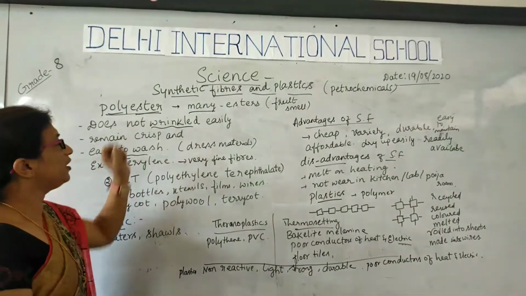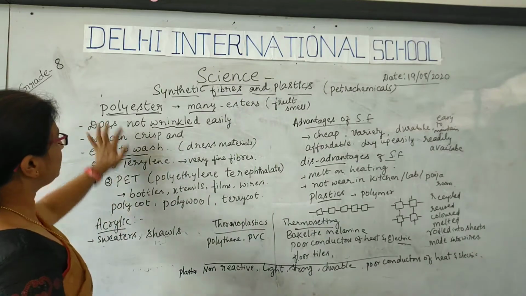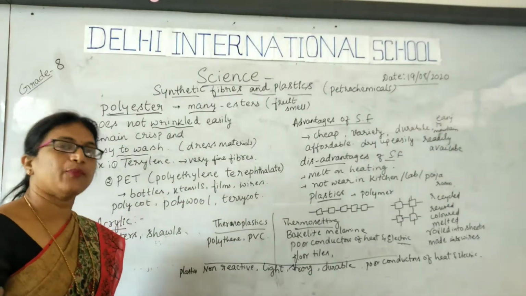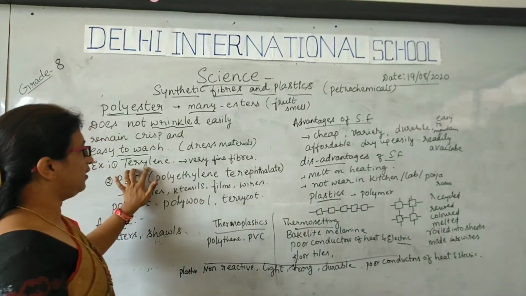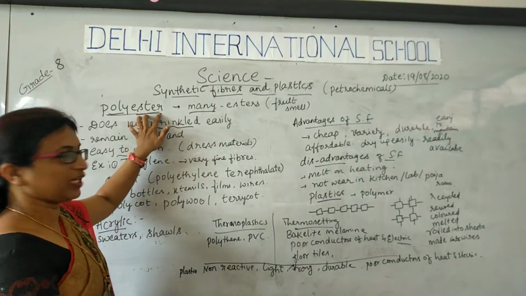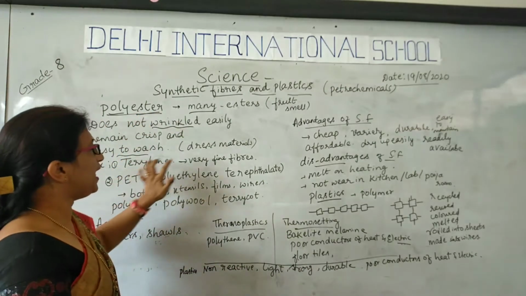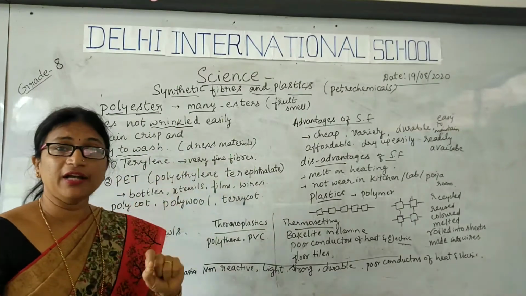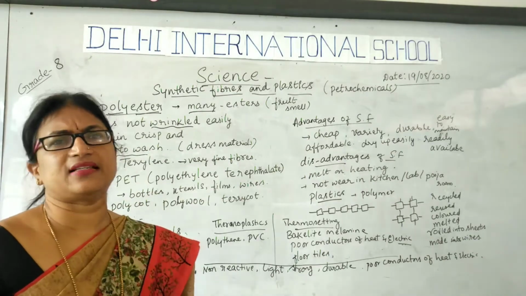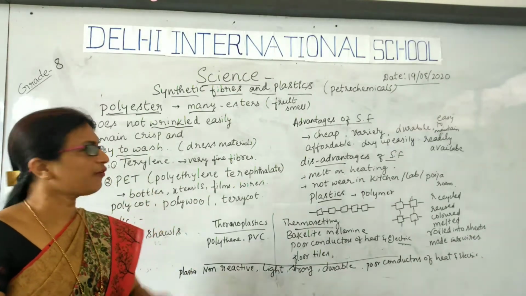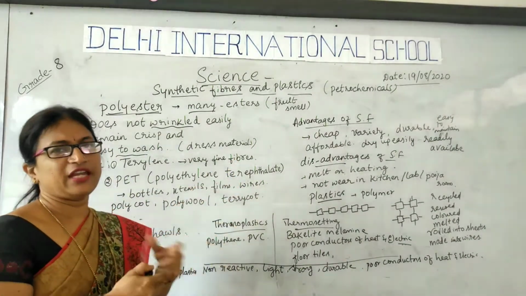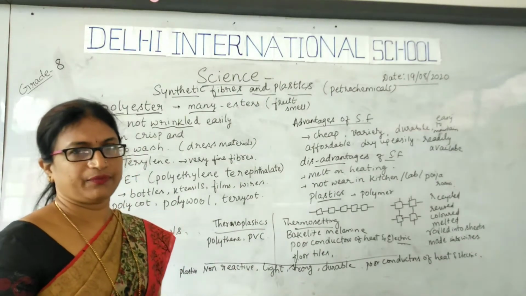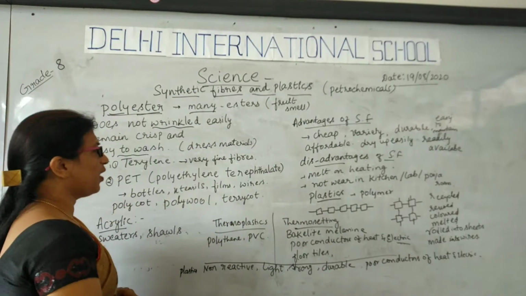They are prepared from polyester. One example of polyester is terylene. Terylene is a type of polyester used to make dress materials, which can be made into very fine threads. Very fine threads are fibers, and then they are made into beautiful, variously colored yarn. From that, dress materials are made.